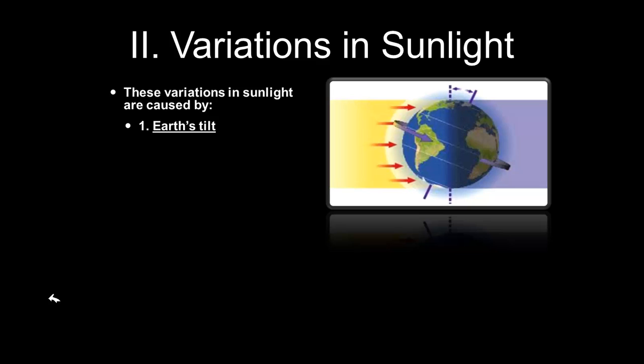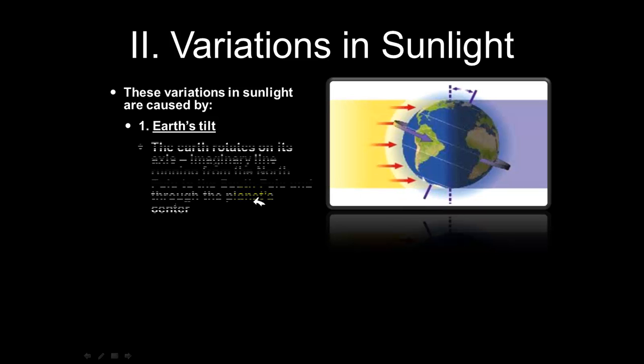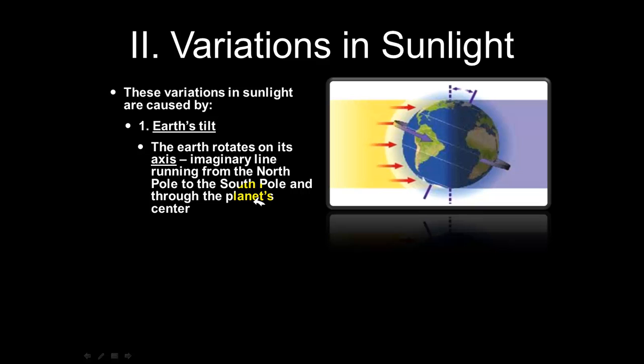So once again, the variations in sunlight are caused by the Earth's tilt. And this picture once again gives you a better idea of the tilt. So this would be the axis. This is how the Earth would go if it was sitting straight up on its axis. But where my cursor is now is the actual axis, more of how the Earth would be going towards the sun. Now the Earth rotates on its axis, which is an imaginary line. It runs from the North Pole to the South Pole and through the planet's center.